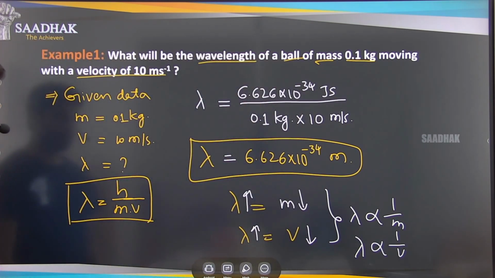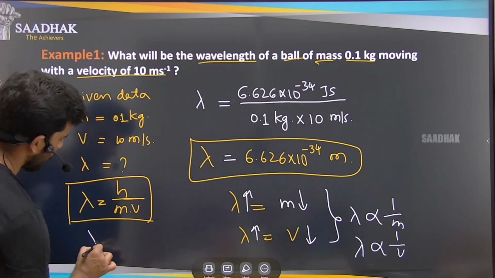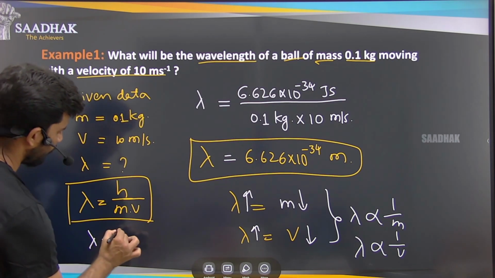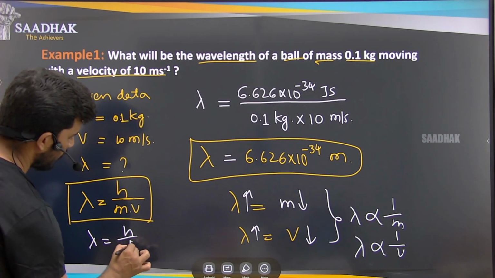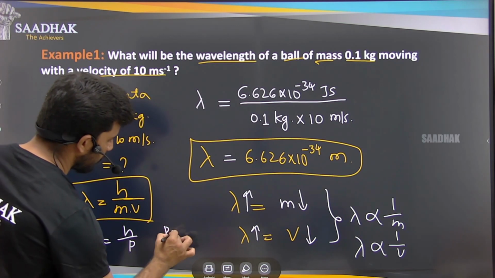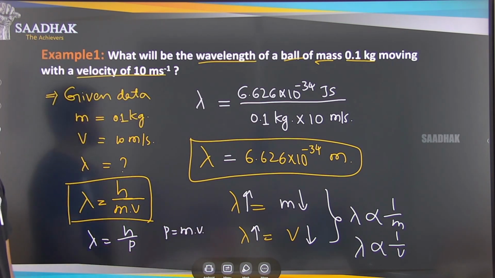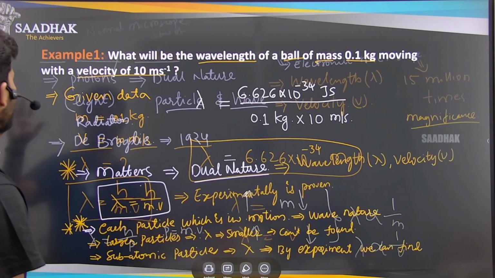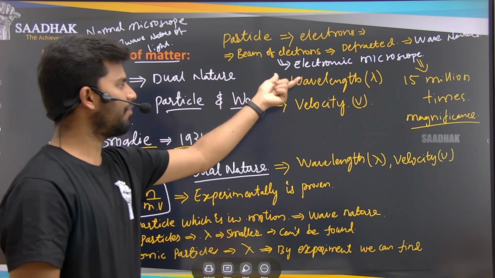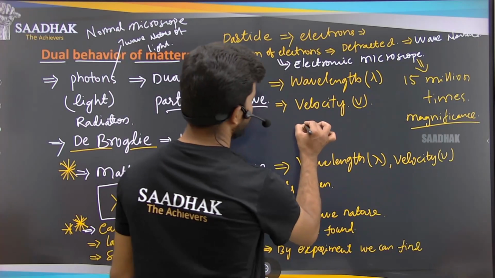Right? And you can also write this lambda in the form of h by p, where p is nothing but the momentum, mass into velocity. So whatever the wavelength and velocity, we can also add the momentum.